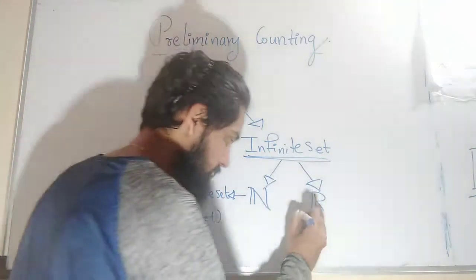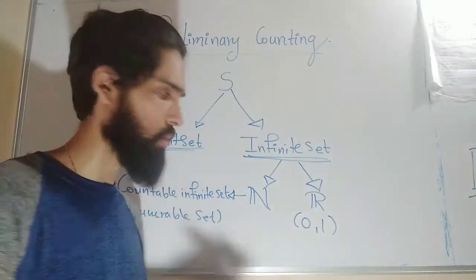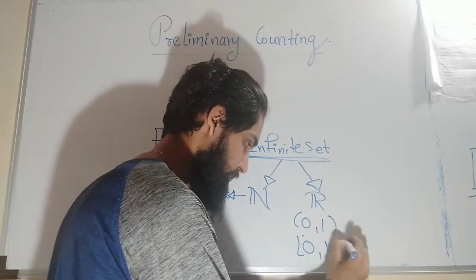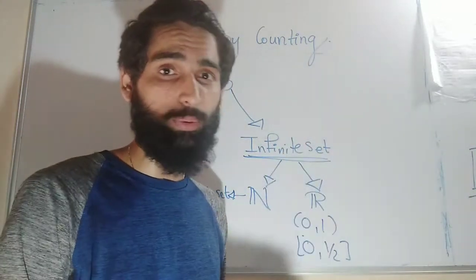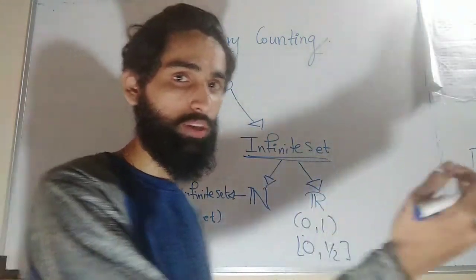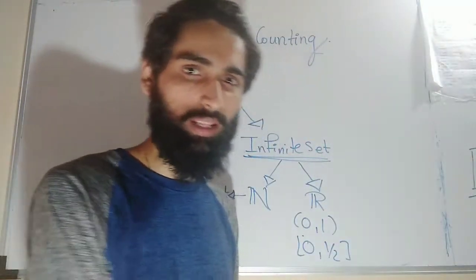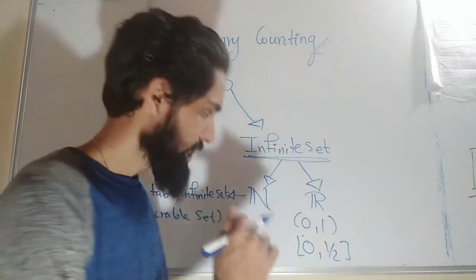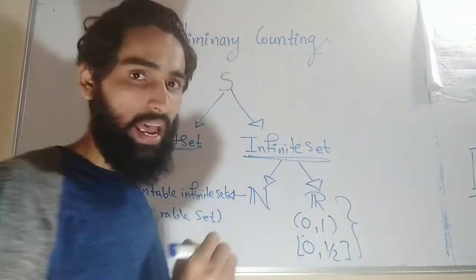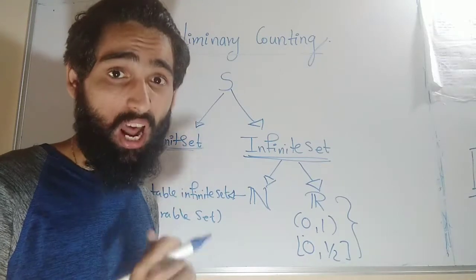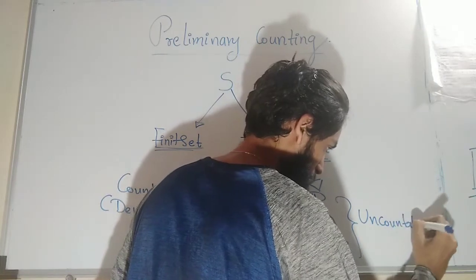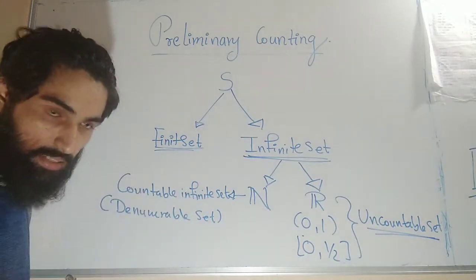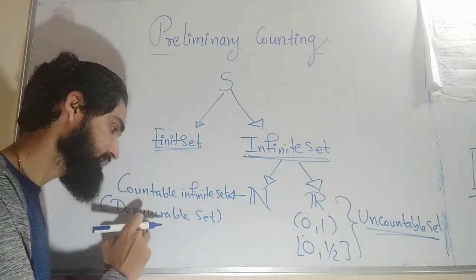Or even if I give you this open interval 0, 1, or you can tell me 0, half, there are infinitely many elements. You cannot count them in a particular sequence. If you tell me 0.001 and 0.002, there are also infinitely many elements in between them. So it is impossible to count them. Hence we call this set an uncountable set. Uncountable infinite set or countable infinite set. Another name for a countable infinite set is denumerable.